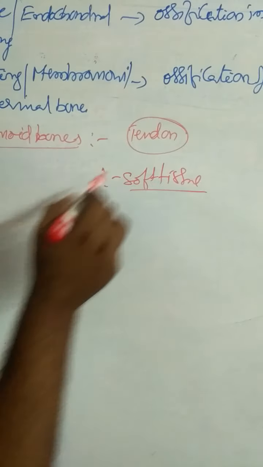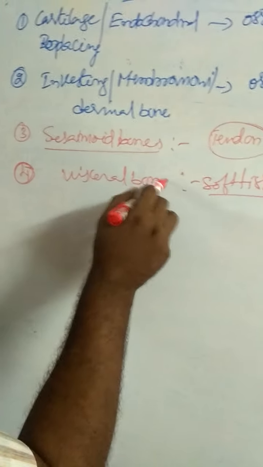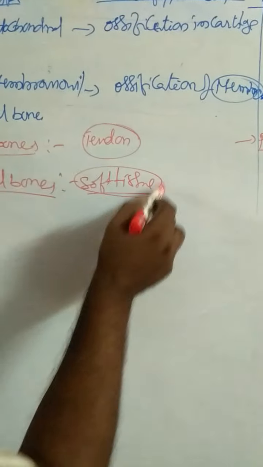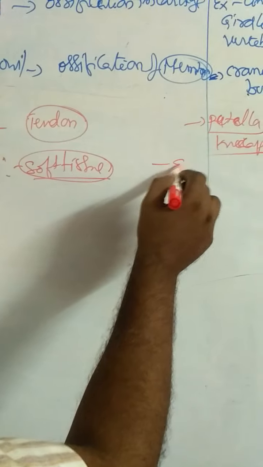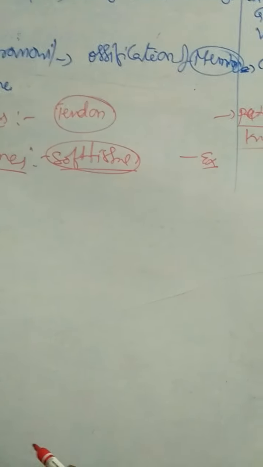That type of bones are called visceral bones: ossification of soft tissues.